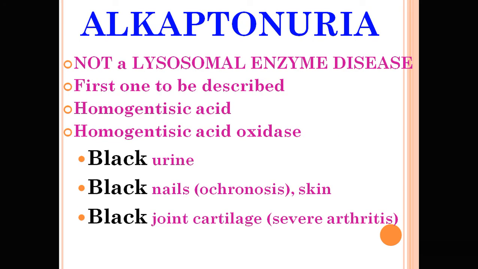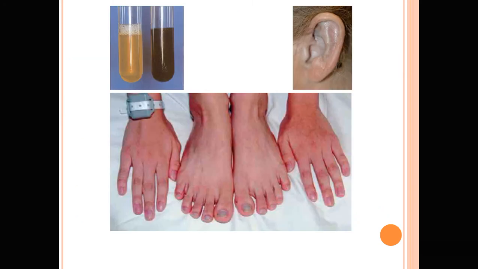Alkaptonuria is the accumulation of homogentisic acid due to deficiency of homogentisate oxidase, which leads to black urine, black nails, and black joint cartilage, mainly the ear pinna.